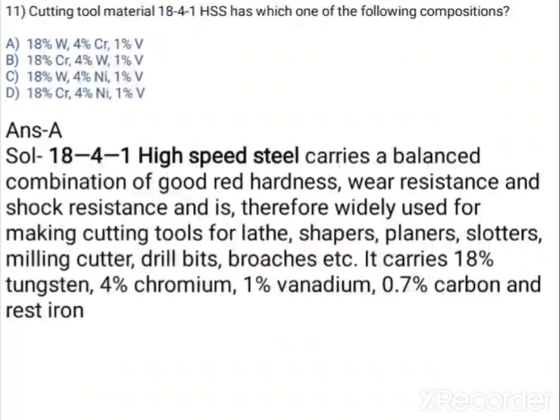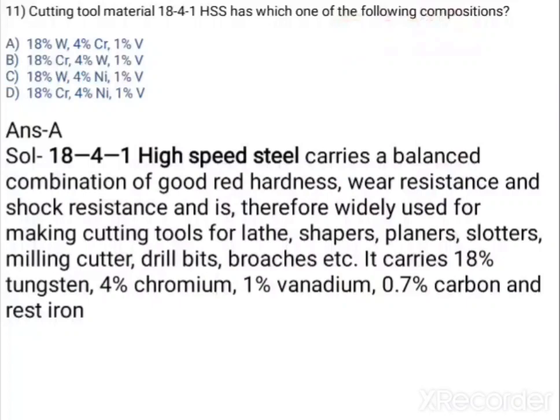Now the next one, very easy one. Cutting tool material 18-4-1 high speed steel HSS has which one of the following compositions? Very easy question, 18:4:1. What is this related to? 18 is nothing but the percentage of tungsten, 4% is your chromium, and 1% is vanadium.